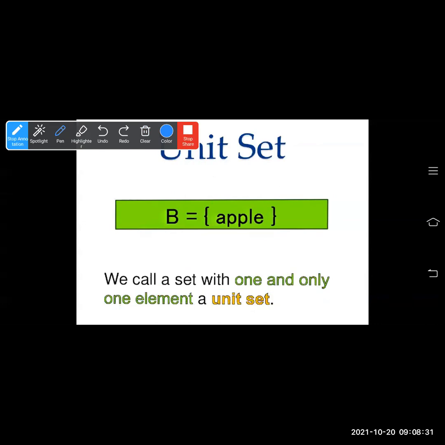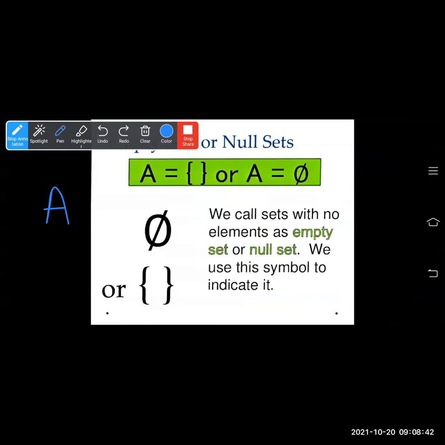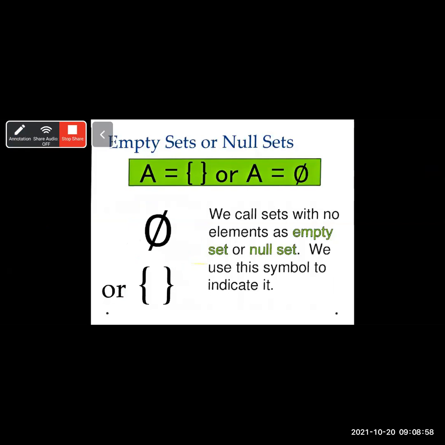How about those with no elements? If there is no element, then this set is called an empty set or null set. That means it will be empty. An empty set is denoted by phi. Or an empty set means blank braces: curly braces open, curly braces close, and there is no element in between. We call the set with no elements an empty set or null set. We use this symbol to indicate it.